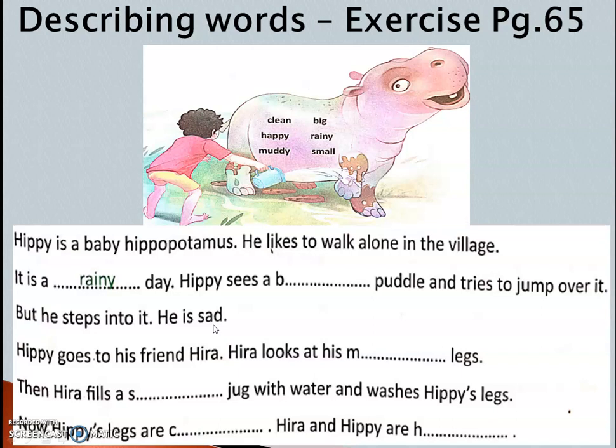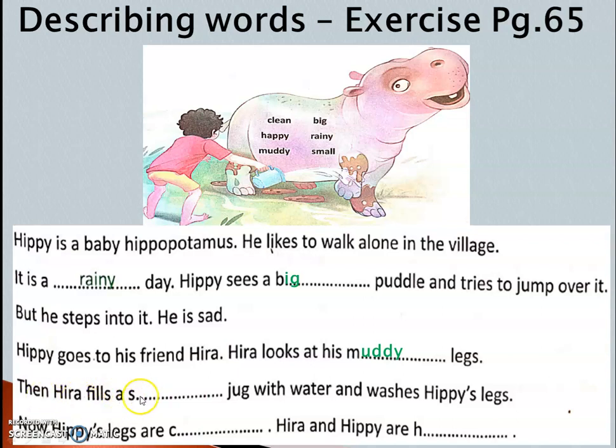And Hippie goes to his friend Hira. Hira looks at this. The word starts with M. Here it is muddy. Muddy legs. Hira looks at these muddy legs. So what happens after stepping on it? He is sad and he goes to Hira to tell about it. And Hira looks at his muddy legs.